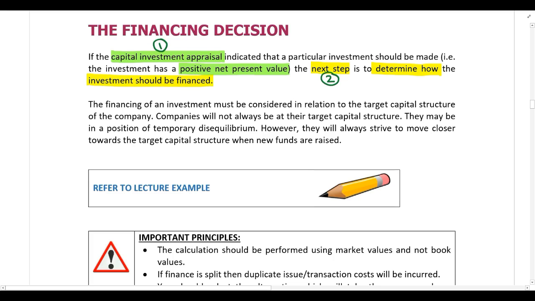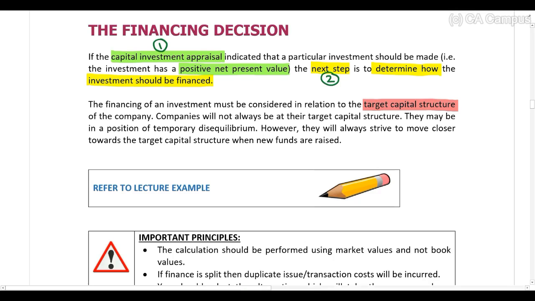So in this lecture, we are looking at the financing decision. We are assuming that the capital investment decision has already been made. The project has a positive net present value, so we should invest, and we are now just deciding how we should finance that investment. Now, please note, guys, whenever companies raise new finance, they should always try and move closer towards their target capital structure.